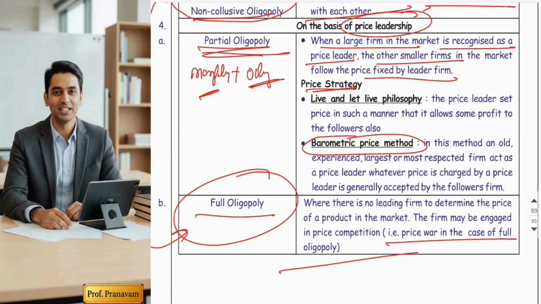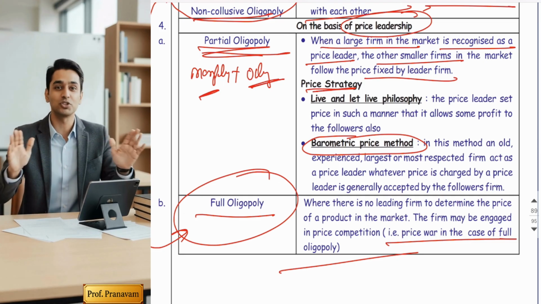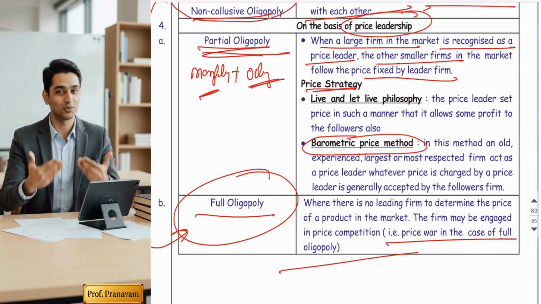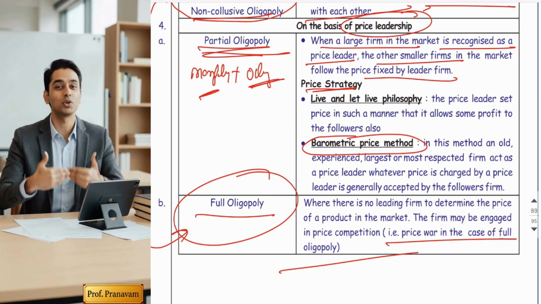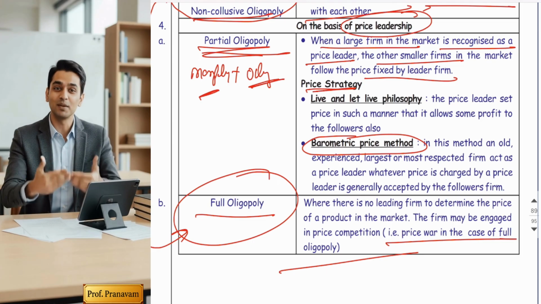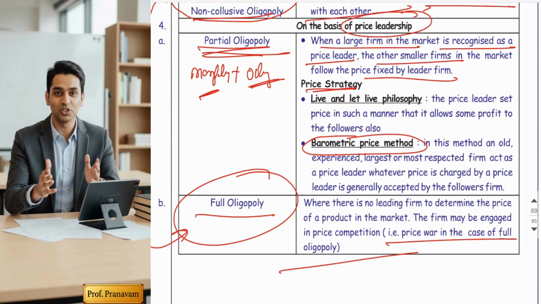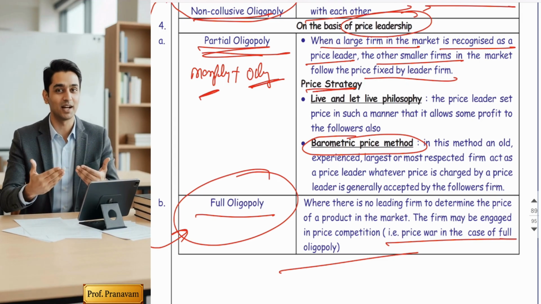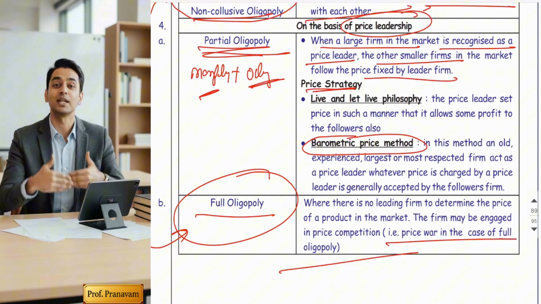The plastic granules market, the plastic raw material market in India, where Reliance has a major share. Reliance is enjoying a monopoly, but I cannot say he enjoys a monopoly because there are many sellers selling plastic granules, but Reliance is the price leader. If today he says increase the plastic price by 2 rupees per kg in the entire market, prices will increase by 2 rupees per kg. So in the plastic granules market, Reliance enjoys partial oligopoly.